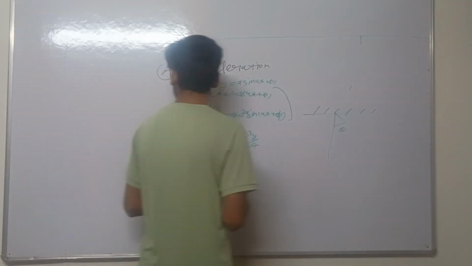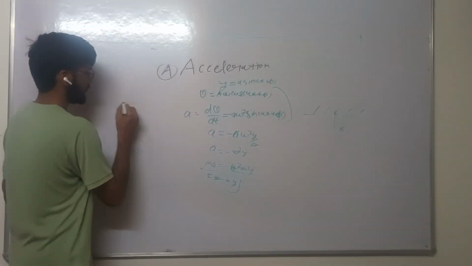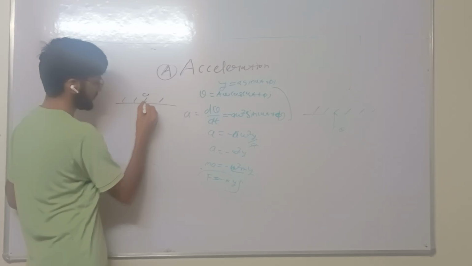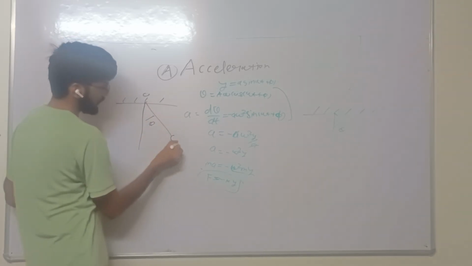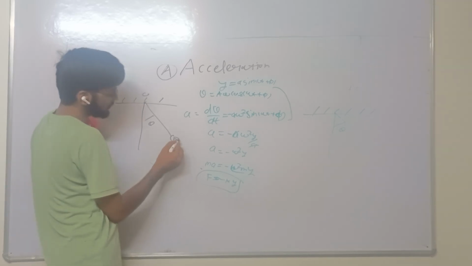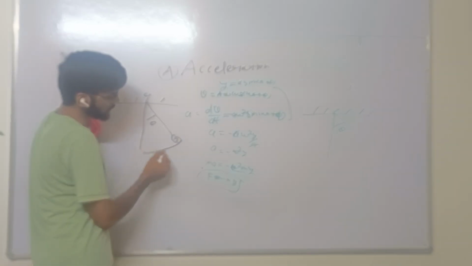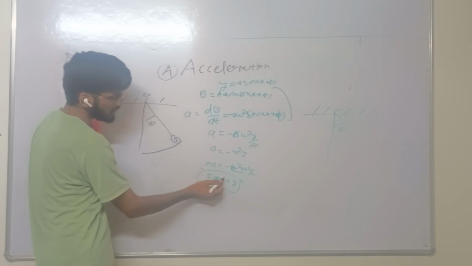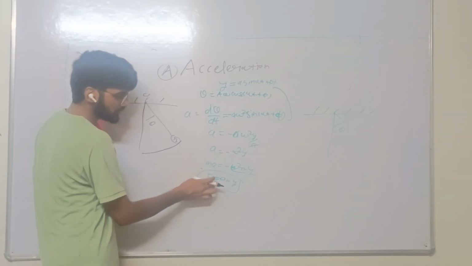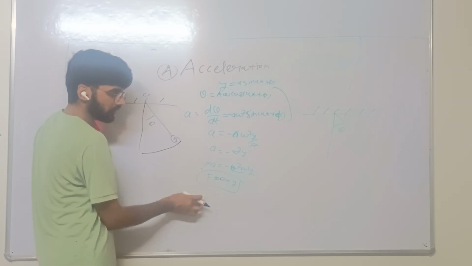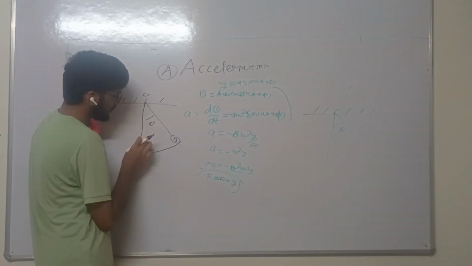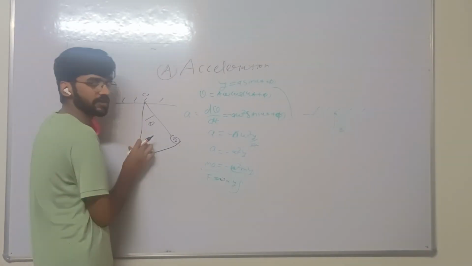So let us discuss here. This is the simple pendulum, this is the fixed point, this is the equilibrium position, and theta is the angle of mass m. When the particle moves in simple harmonic motion, a force works, and the negative sign denotes that this force tries to bring the particle near the equilibrium position.